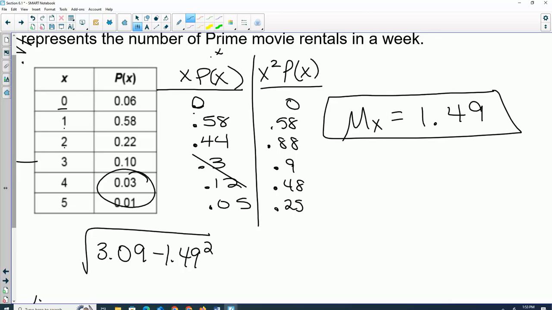So if I plug that in, we put it in parentheses under the square root. As long as your square root carries over the whole thing, you're fine. And I get that's our standard deviation.